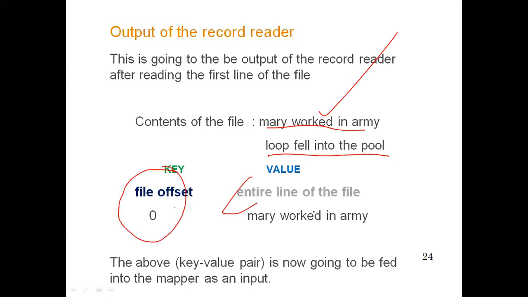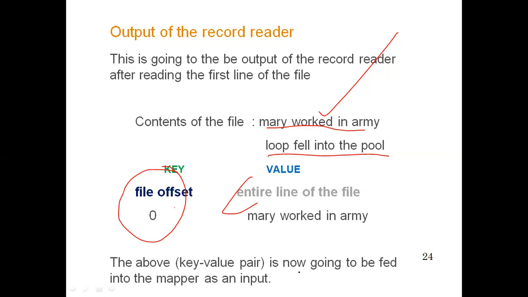And if we have to calculate the output for the second line, then we need to count the number of characters in the first line, including spaces. Then we get the offset for the second line. Right now we are considering the very first line, Mary worked in army, and the file offset was 0 in this case. So here the key will be the file offset 0 and the value is the entire line of the file, that is Mary worked in army. So the above key value pair will be fed to the mapper.